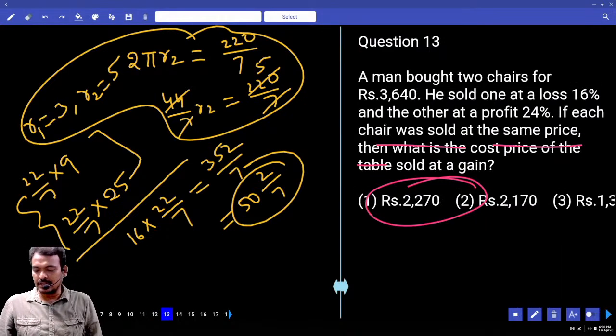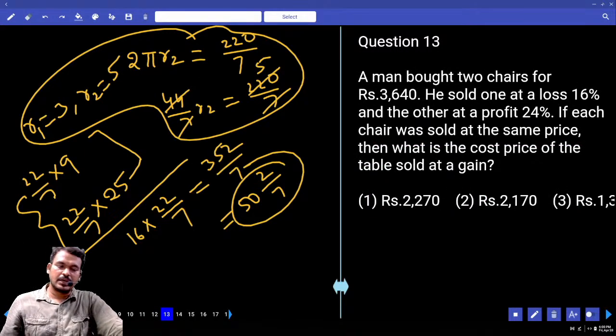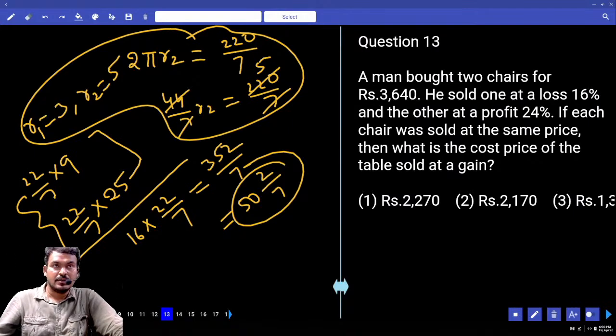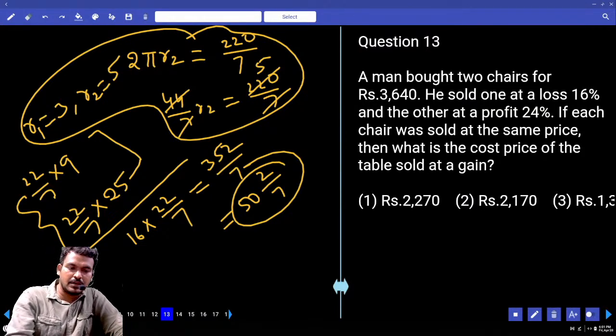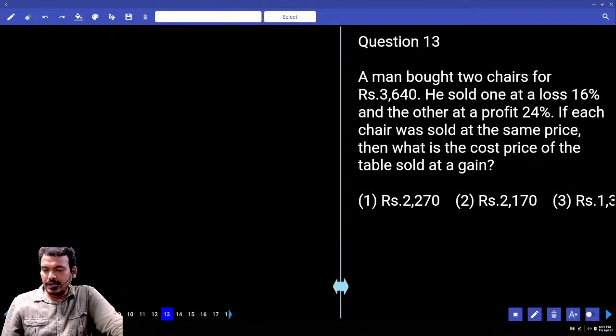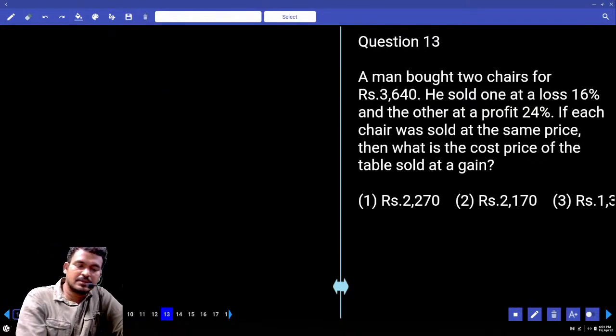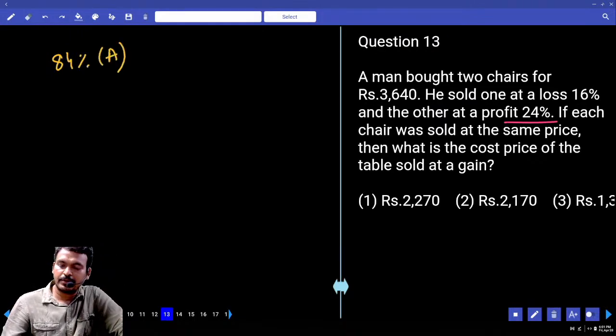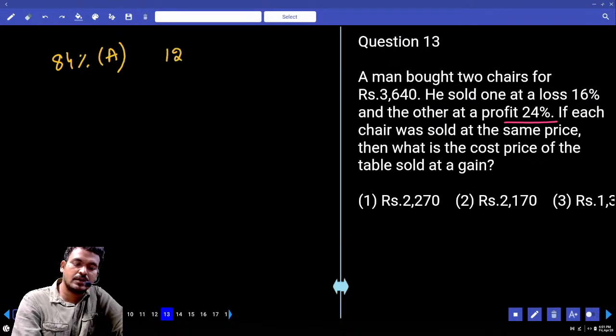Next question number 13. A man bought 2 chairs for 3640 rupees. He sold one at a loss of 16%, another one at a profit of 24%. If each chair was sold at the same price, then what is the cost price of the one sold at a gain? 16% loss means 84% of A, or not? Second one, 24% profit means 124% of B, or not?